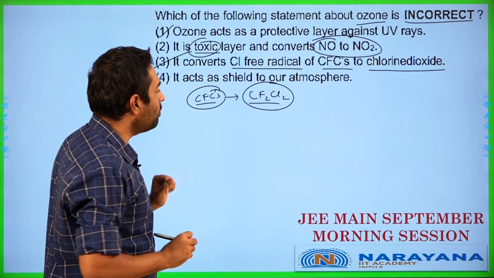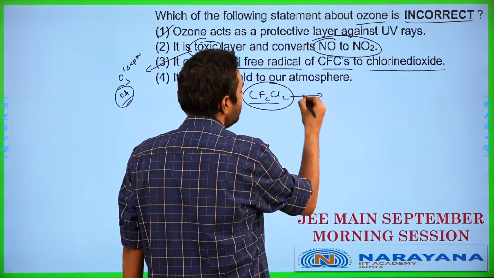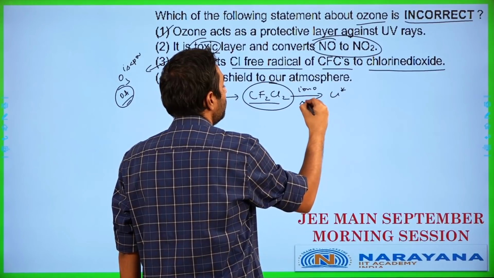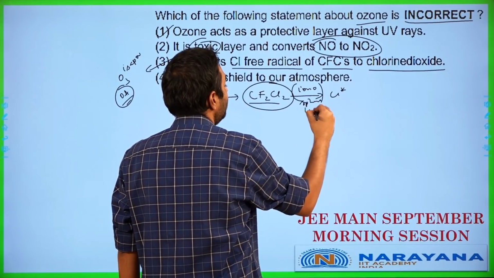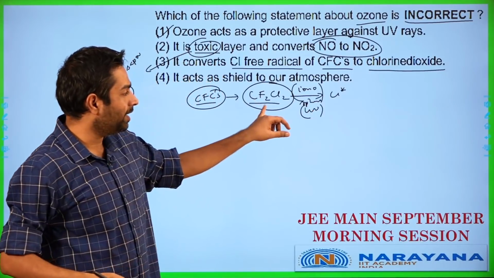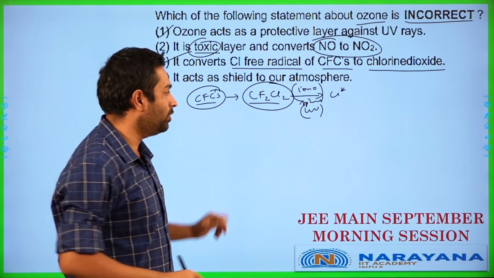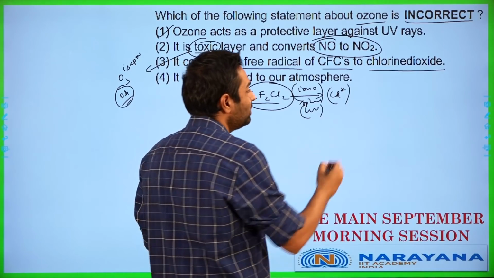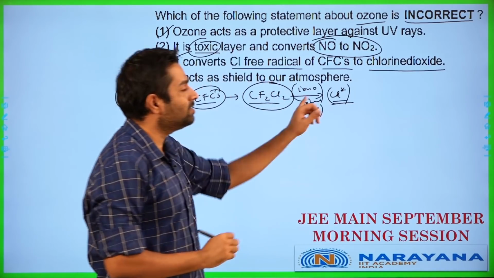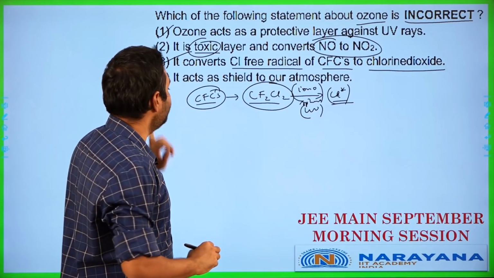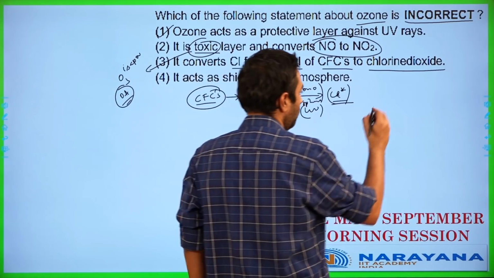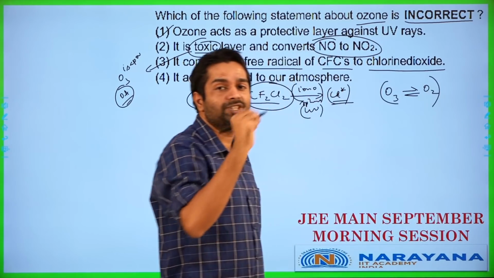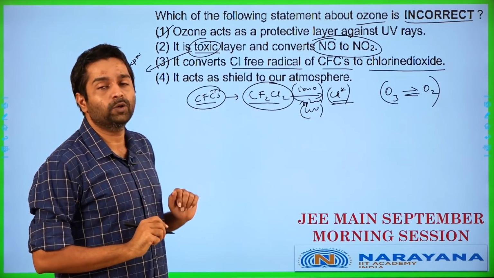Now, what is the problem with CFC here? When CFCs reach the upper atmosphere, the ionosphere there has ultraviolet rays. The ultraviolet rays are capable of breaking this molecule into chlorine atoms. The chlorine atoms, or nascent chlorine, which is produced here is a terribly reactive substance which can destroy the ozone layer. How does it destroy the ozone layer? Ozone has an equilibrium established with oxygen gas in the upper atmosphere, in the ionosphere layer.